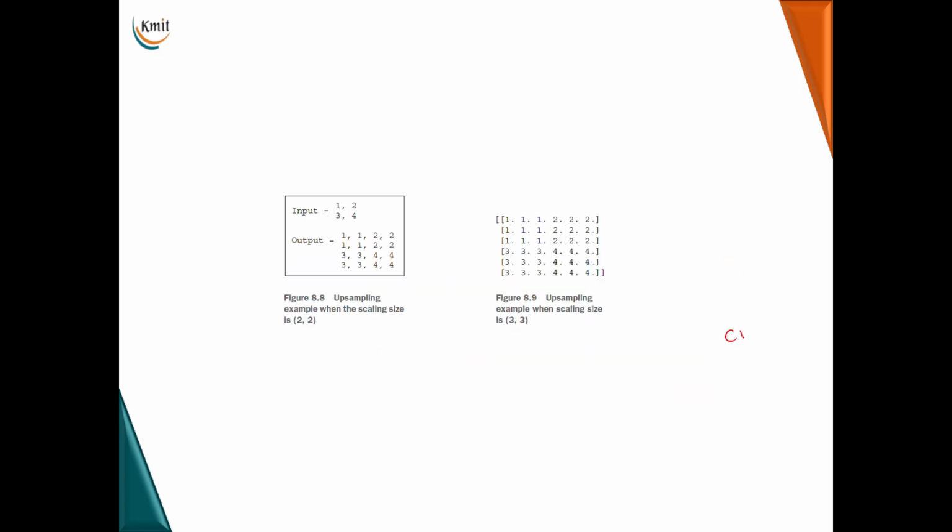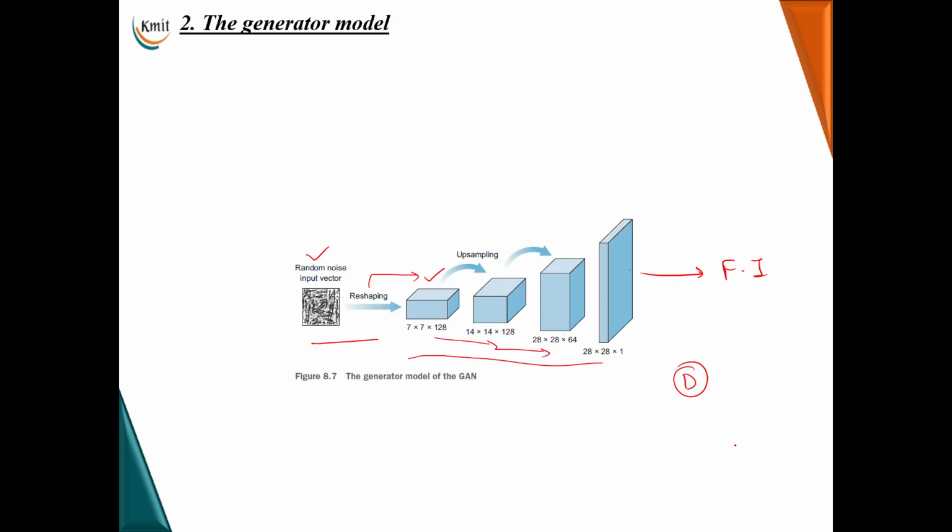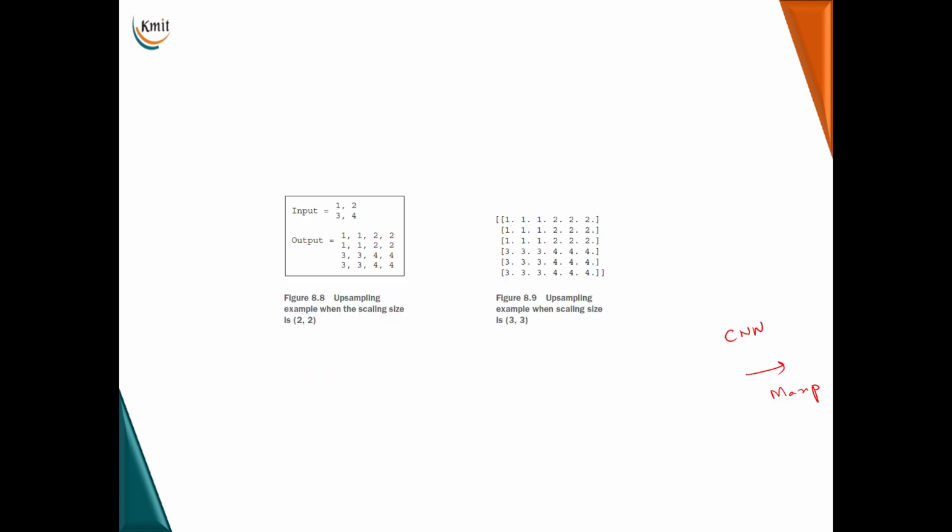Now, in a convolutional neural network, to reduce the dimensions of the image, we make use of max pooling. But here, in a generator, what we are doing is increasing the height and width, that is, increasing the dimensions. So for that purpose, we will be performing upsampling. This is an example.